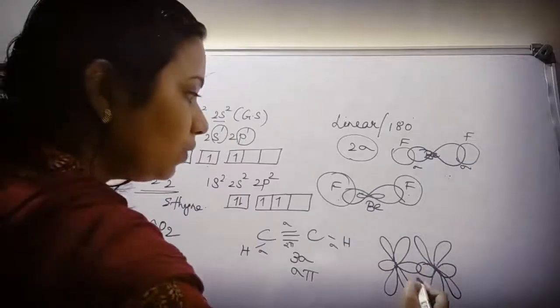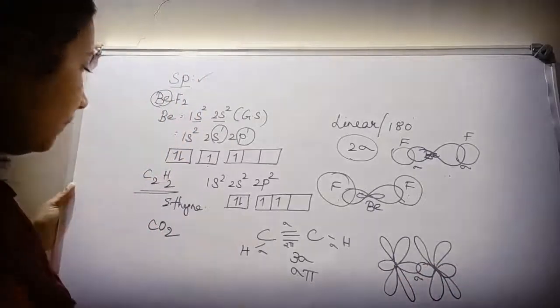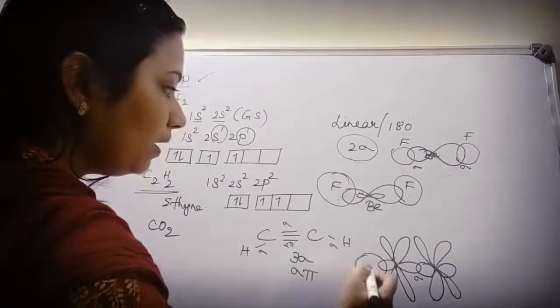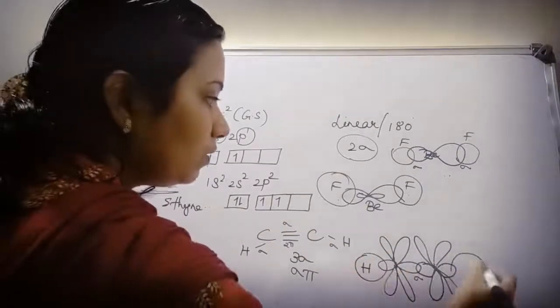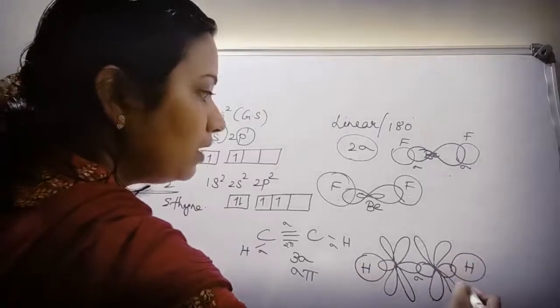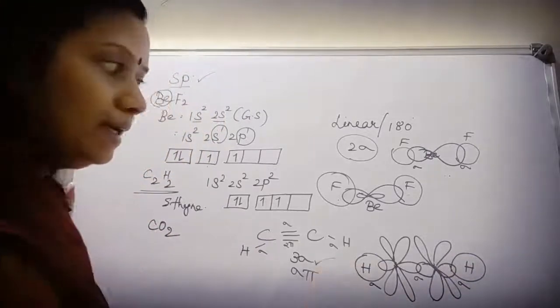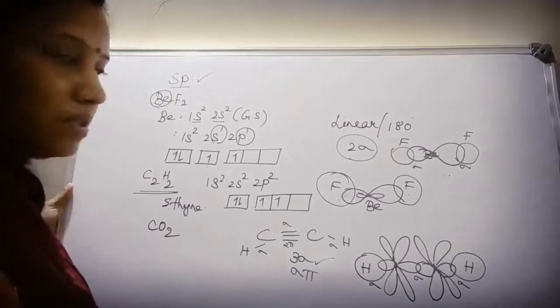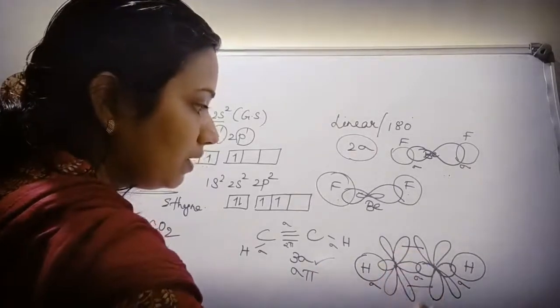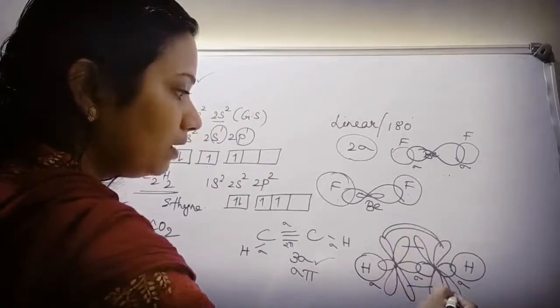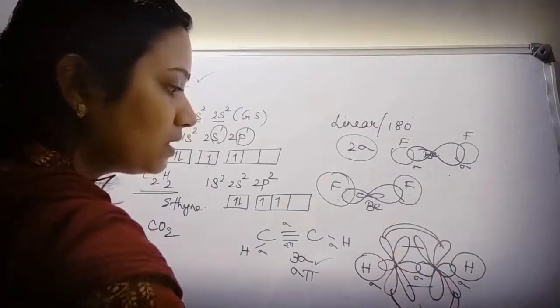So here 1 sigma bond is there already. Now H2, so this should bond with 1 hydrogen and here 1 hydrogen. So here 1 sigma, here 1 sigma. 3 sigma bonds are tallied. Now 2 pi bonds I should draw. 1 pi bond here and a second pi bond.